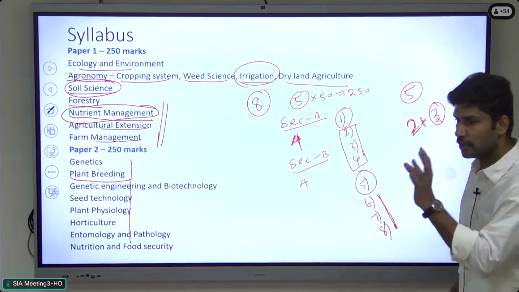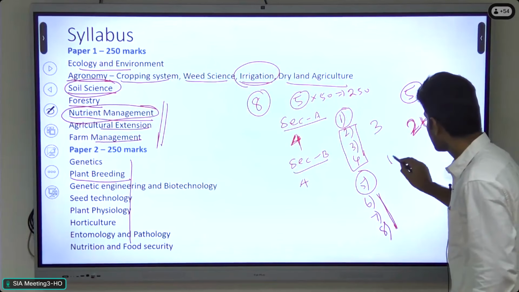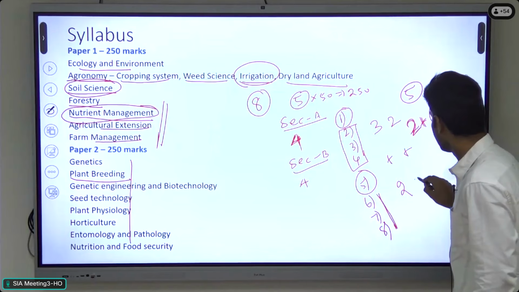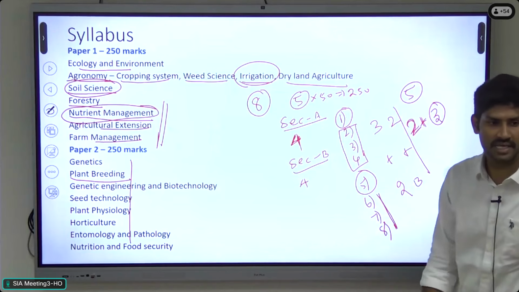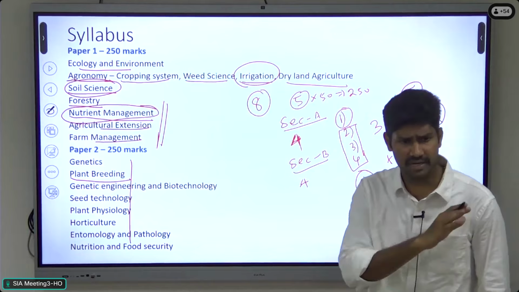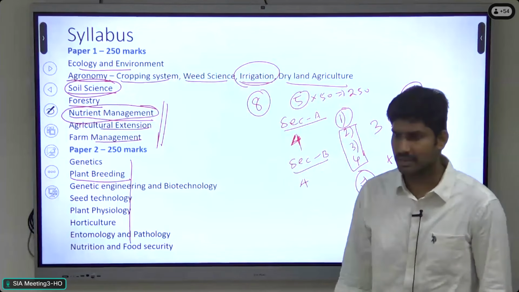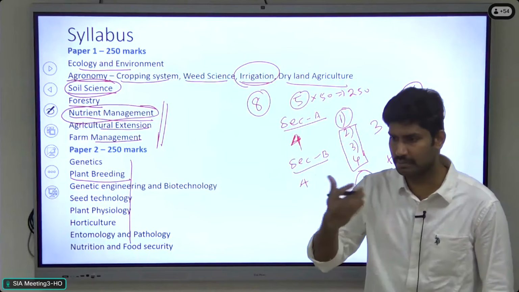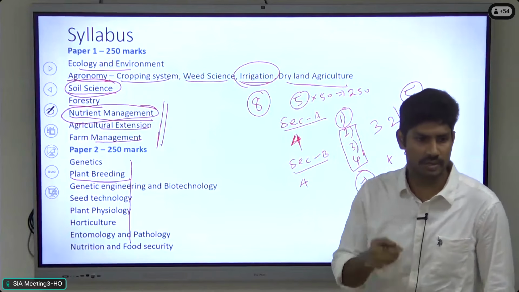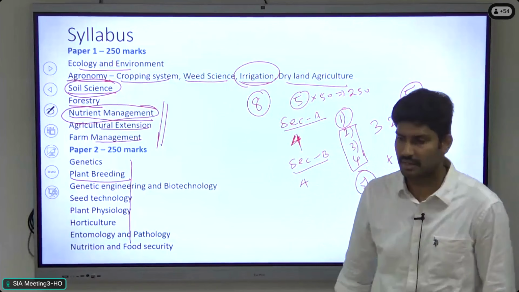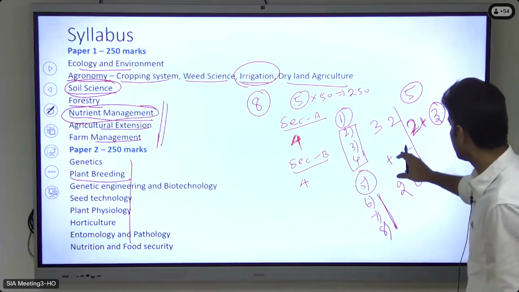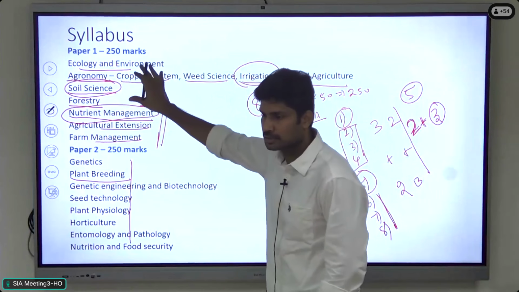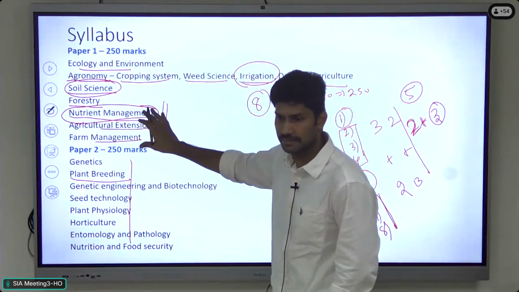So either you follow the 3+2 strategy or 2+3. This is the exam pattern for mains, not only for agri optional, but for every optional subject. So from section A, 3 questions and section B, 2 questions, based on your knowledge of the particular topic and your strength, you can choose. If you have covered these areas well, then you can choose 3 questions from here and 2 questions from there.